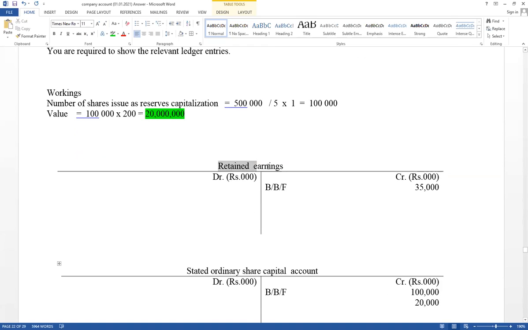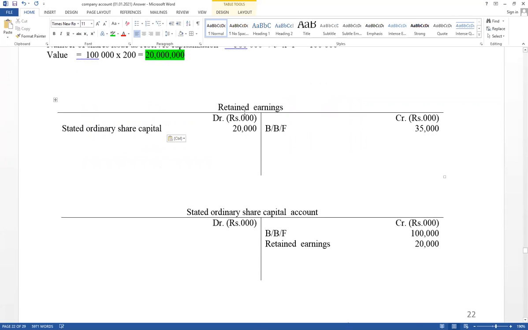And retained earnings account debit 20,000 as stated ordinary share capital. Think about double entry: equity decrease, equity increase. Both are equity accounts. If it is equity, balance should be carried down.